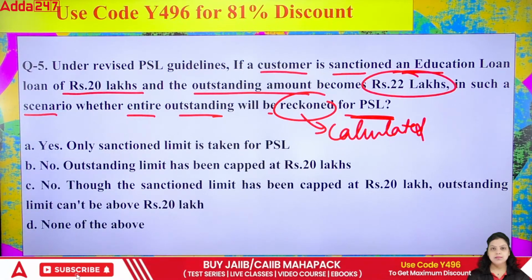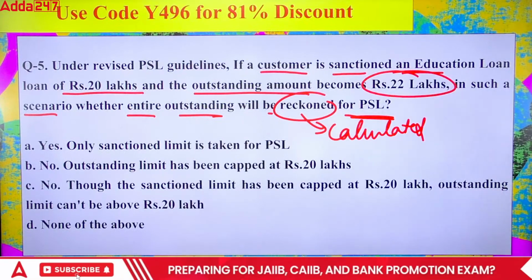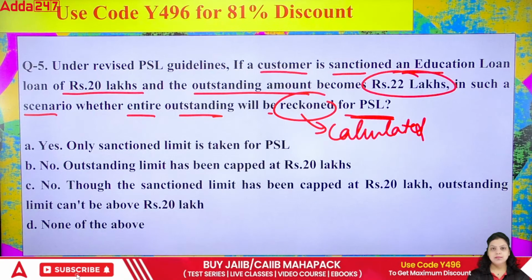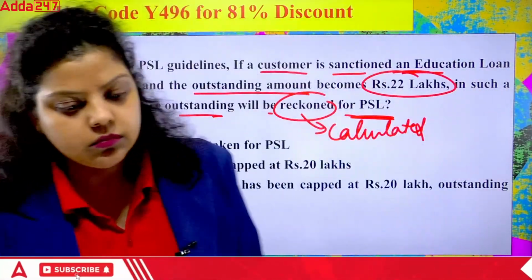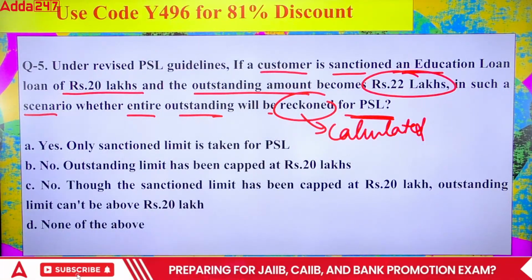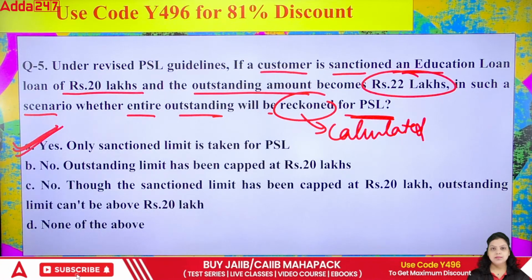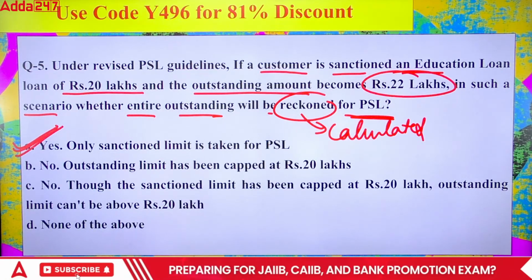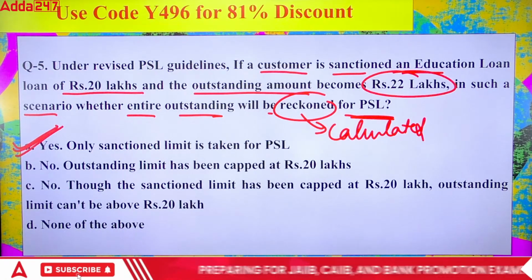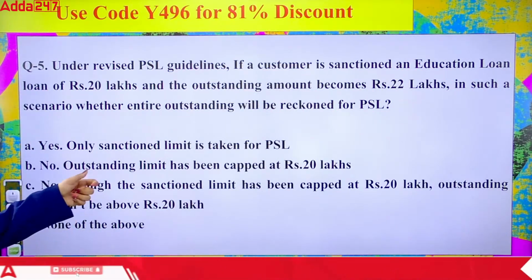And the fourth one is saying none of the above. So which of the following will be correct? Achha, do not forget to mention the question number. That is very important. The right answer for the fifth question: yes, only the sanction limit is taken for PSL. So the right answer will be your A option, only 20 lakh will be taken.